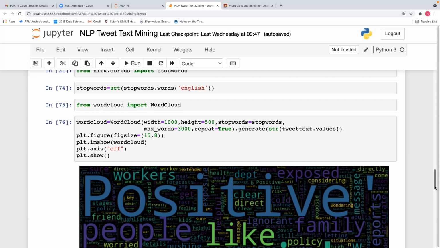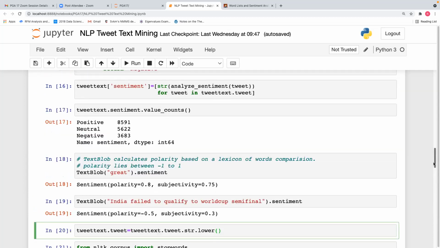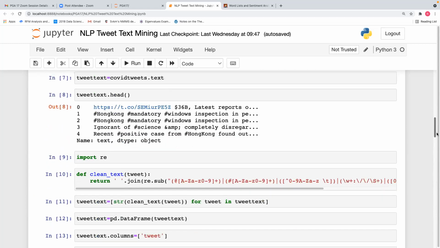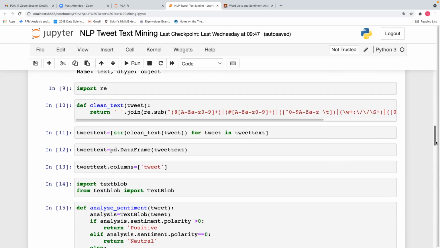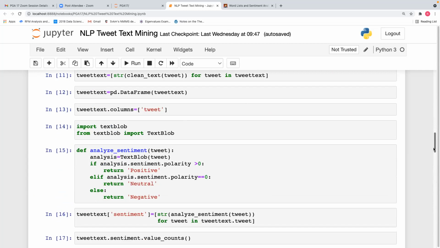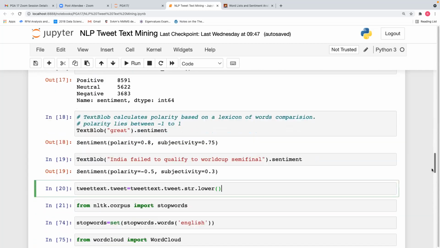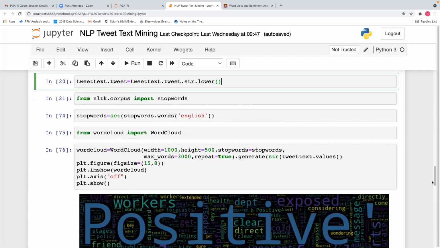Defining COVID words? No, COVID words we have deleted. We are not using COVID words. We have not broken them into words as of now. See, the process is we have separated the text, then we have done the clean text, then we converted it into data frame, then we ran the sentiment. After sentiment, we discussed the text block, then these commands.